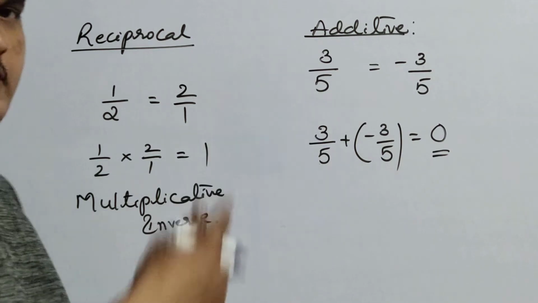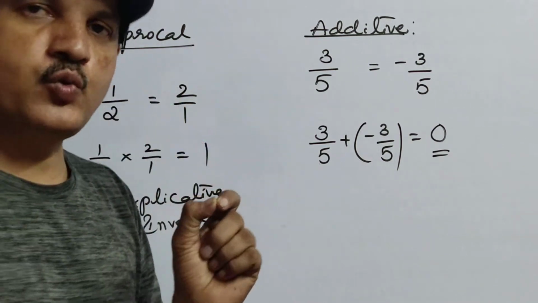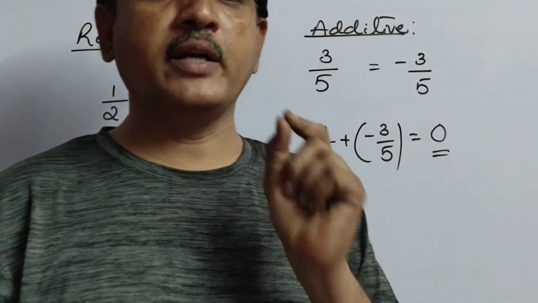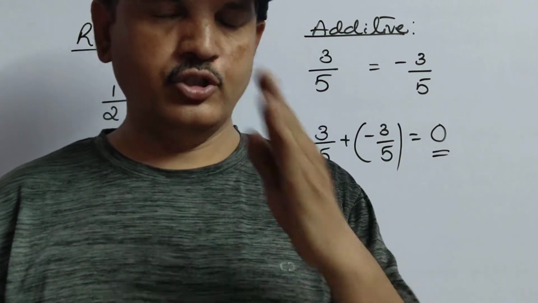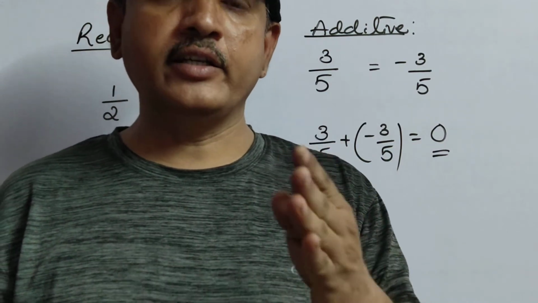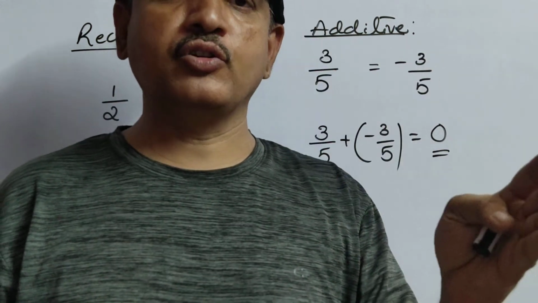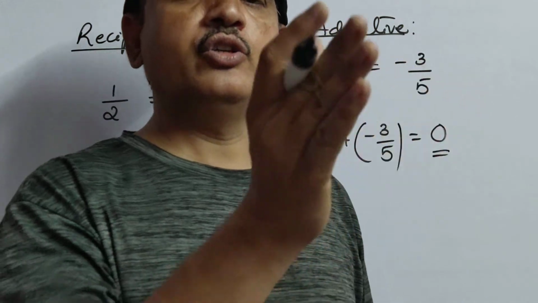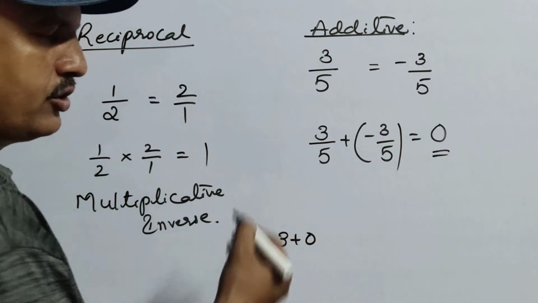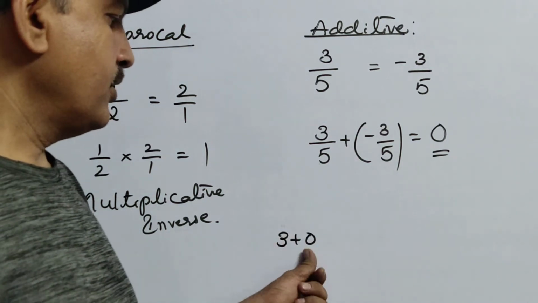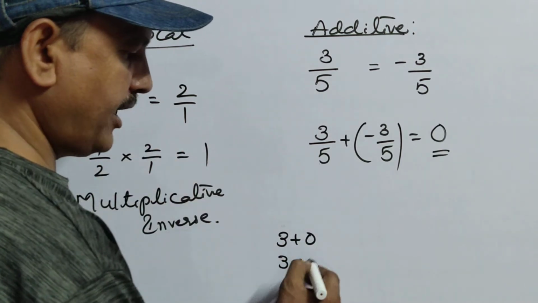Okay. Before that, excuse me children, I told something wrong about 0. The role of 0 means what? Additive identity. 0 is called additive identity. Why? Because you are adding any number to 0, you are going to get the same number. That means 3 plus 0, you are getting the same answer. So that's why 0 is called additive identity and 1 is called multiplicative identity.